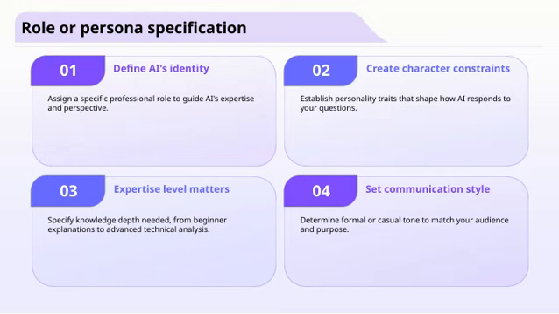Then, we have the importance of specifying the expertise level. Do you need simple, beginner explanations or in-depth technical analysis? Clarifying this helps tailor the responses to match the knowledge level of your audience. Finally, setting the communication style is key. Decide whether a formal or casual tone suits your situation best. This consistency helps keep your messaging clear and engaging. Overall, these steps are about customizing your AI to be as effective and aligned with your goals as possible, ensuring it serves your needs perfectly.